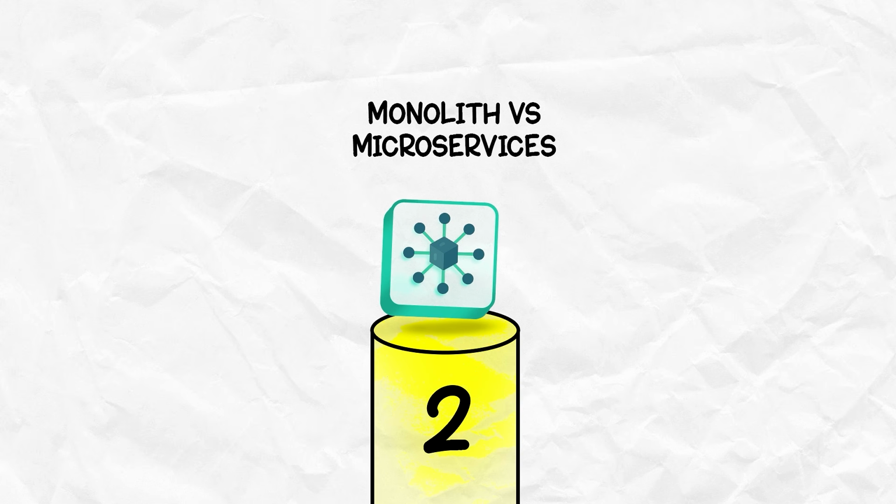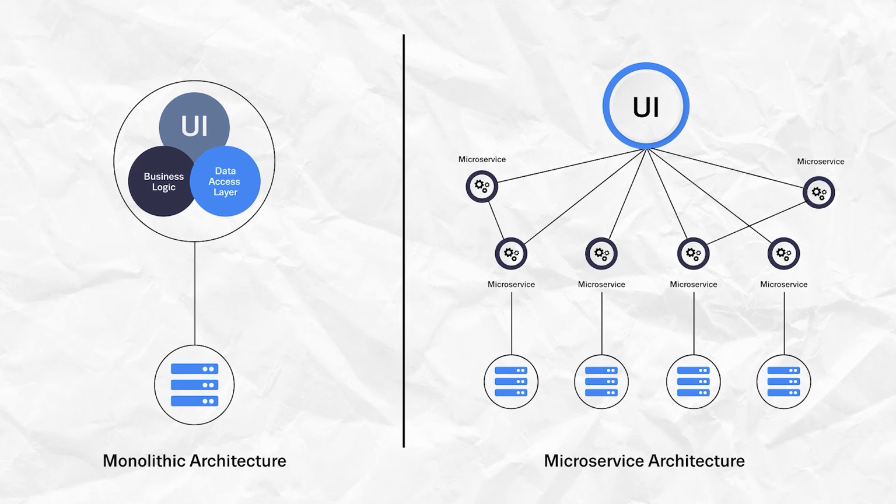Now moving into our second system design concept, monolith versus microservices. So the concept here is microservices, but it always gets paired up with monolithic applications. Reason being, you need to understand how monolithic applications run and then what problems microservices solve. This comes under our system design pillar: scalability, modularity, and independent deployability.